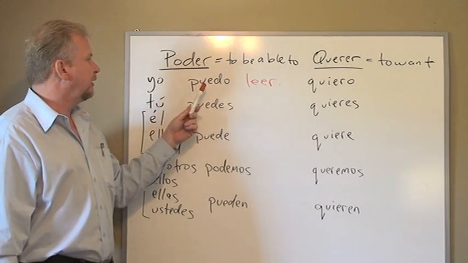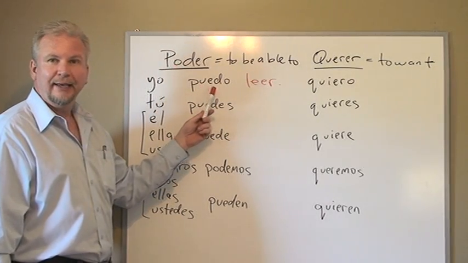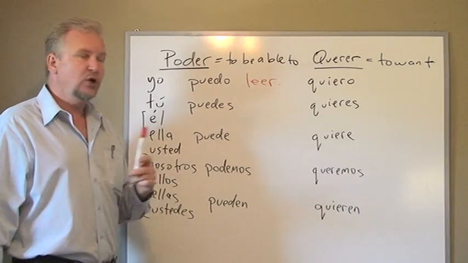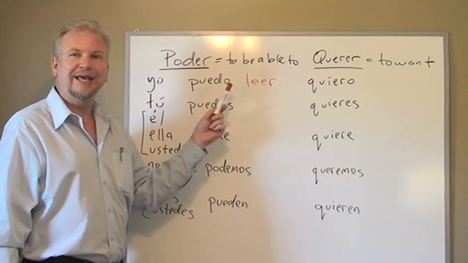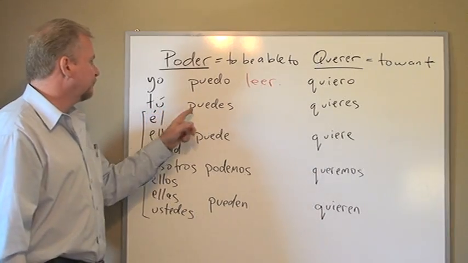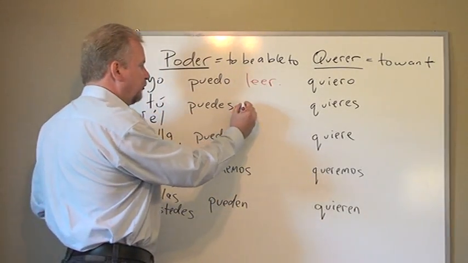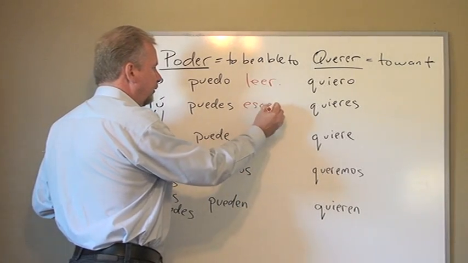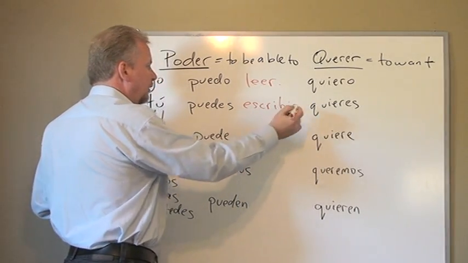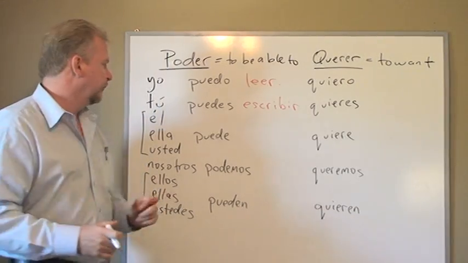Notice the irregularity. The o in the verb changes to u, e. And we need to pronounce those. Yo puedo. Yo puedo leer. Tú puedes. What can you do? You are able to. Tú puedes escribir. You can write.